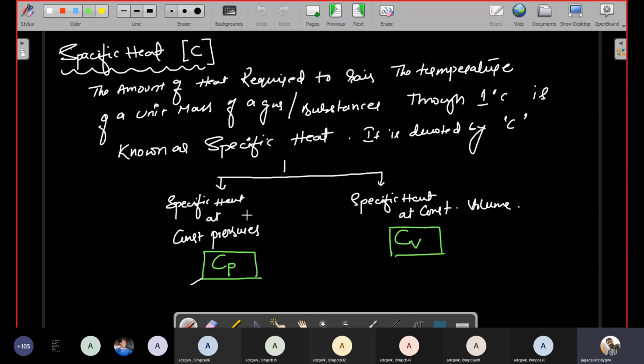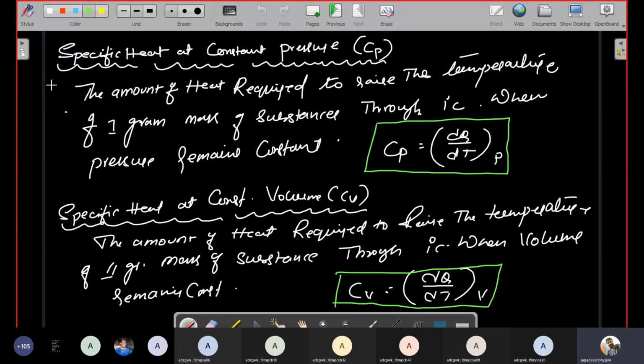The specific heat is classified into two types: specific heat at constant pressure and specific heat at constant volume. That is called Cp and Cv. After that, I define the two equations.